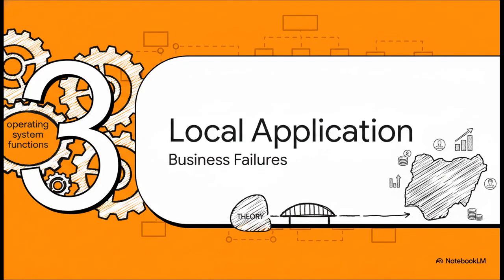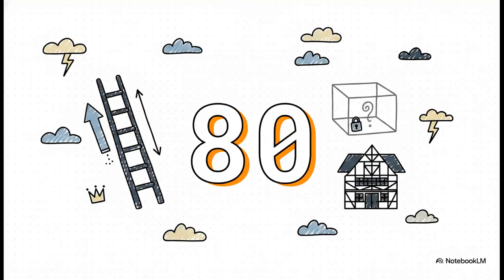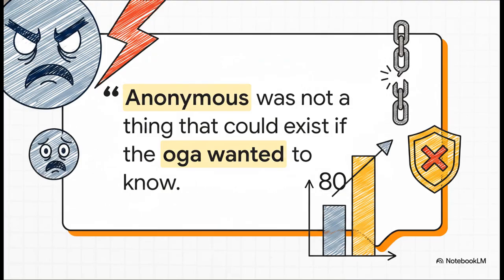Which brings us to Step 3, local application, focusing on real business failures. Let's pull that power distance score of 80 back up. Remember our German company with the totally empty suggestion box? This quote from an Ireland user totally nails why that happened. "Anonymous was not a thing that could exist if the OGA wanted to know." In a high PDI culture, junior staff are deeply conditioned to believe that criticizing the boss, the OGA, is inherently dangerous.